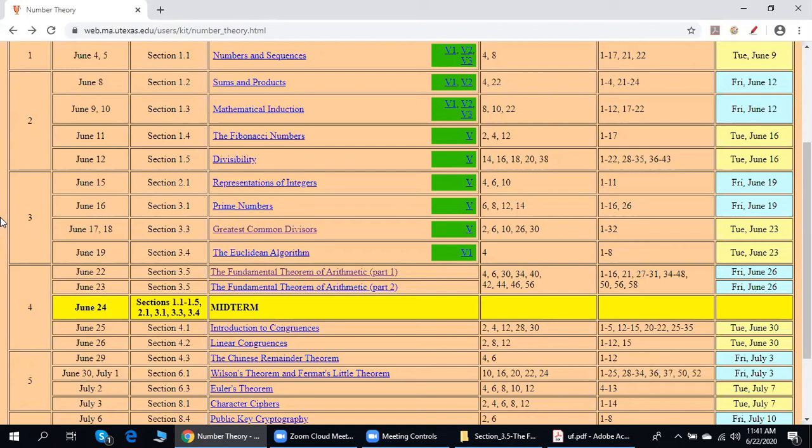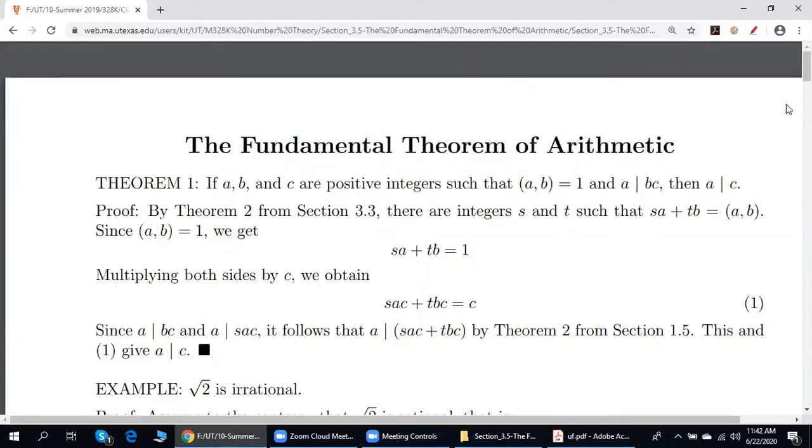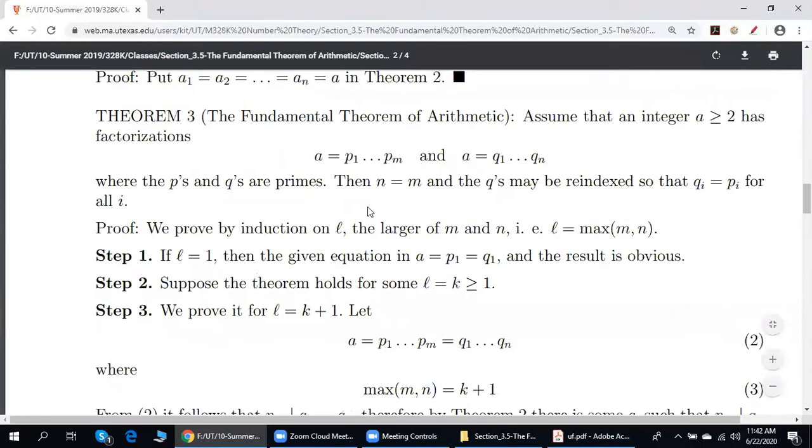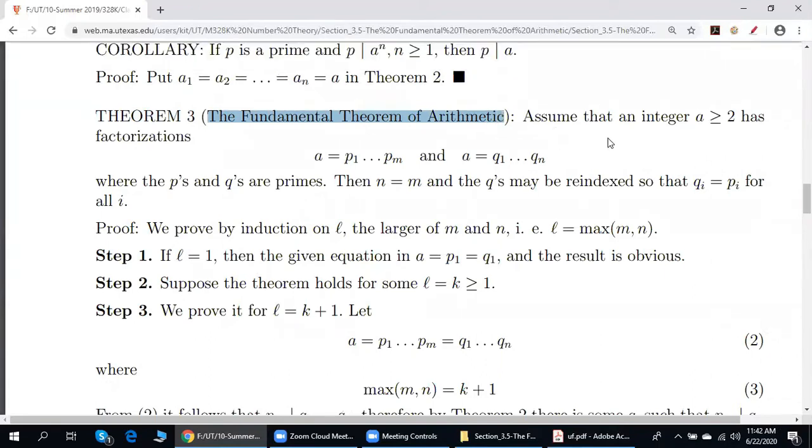We begin our discussion of section 3.5, the fundamental theorem of arithmetic. What is the fundamental theorem of arithmetic? Here it is. Theorem 3. The fundamental theorem of arithmetic says the following.